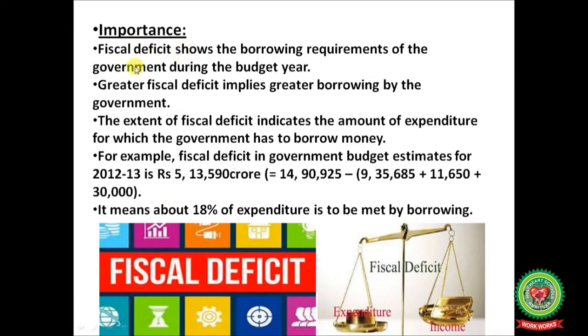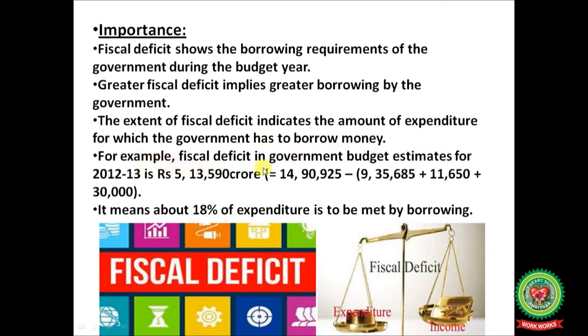Importance. Fiscal deficit shows the borrowing requirements of the government during the budget year. Greater fiscal deficit implies greater borrowing by the government. The extent of fiscal deficit indicates the amount of expenditure for which the government has to borrow money.